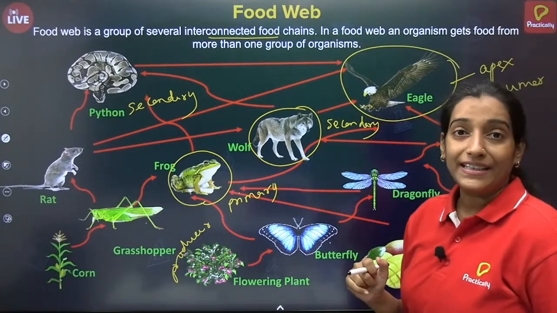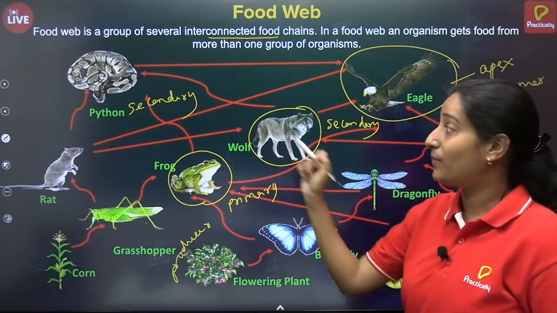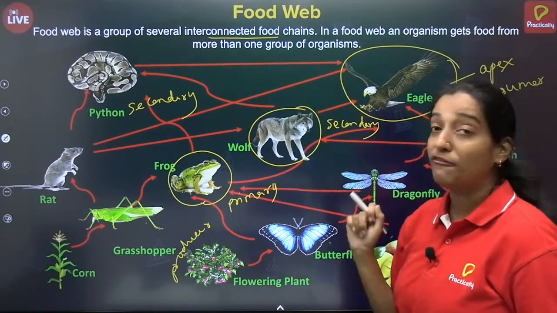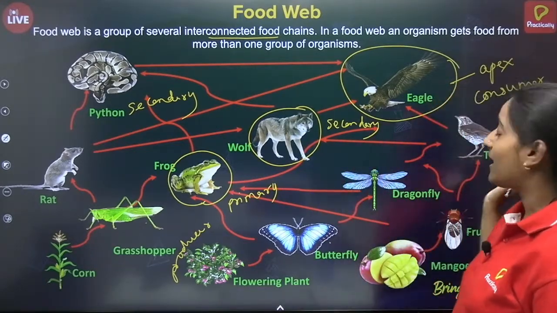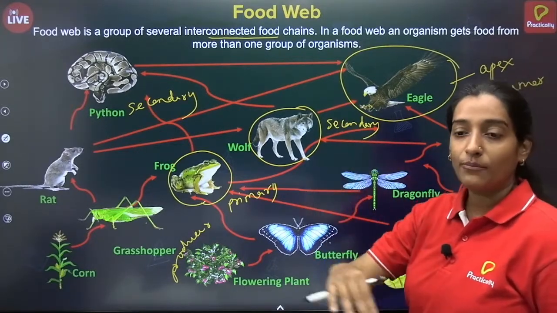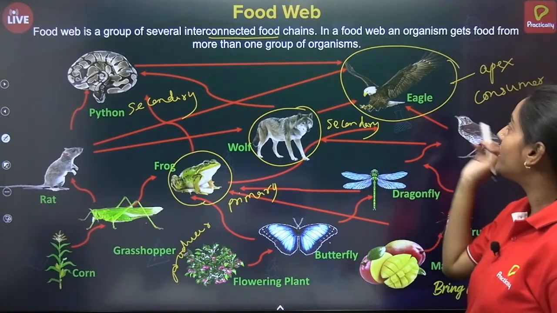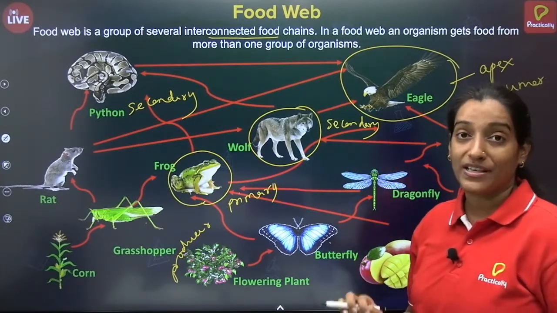One cannot eat an eagle because it is flying so high in the air. But eagle can see the python on the land. It can see the wolf pup on the land. It can see n number of animals on the land. So what does eagle do? It will swoop down from the air and pick up its prey. Okay. So eagle in this case is known as apex predator.